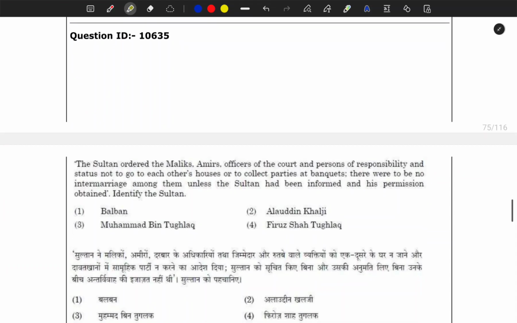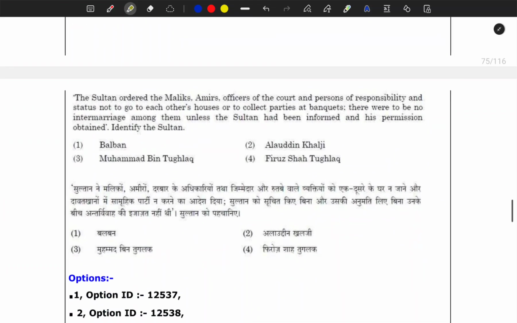Next question is: the Sultan ordered the Maliks, Amirs, officers of the court and persons of responsibility and status not to go to each other's houses or to collect parties at banquets. Means he was asking his court people not to intermarry and not to have marriage alliances.